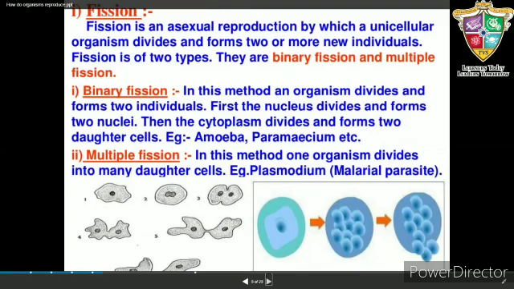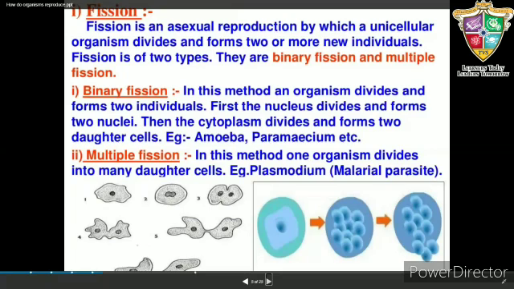Asexual reproduction by fission may be further divided into two types: binary fission and multiple fission. Now let's study what is binary fission. This is a division of the parent cell into two small, nearly equal sized identical daughter cells. So fission of a single parent cell results in the formation of two new unicellular organisms. Hence it is called binary fission. Fission usually occurs in unicellular organisms such as amoeba, paramecium, and leishmania, which causes kala azar.